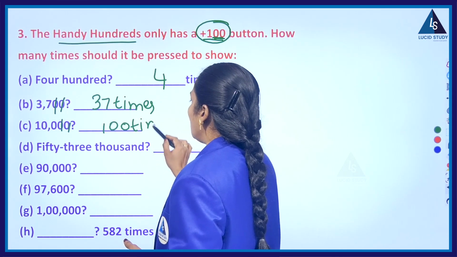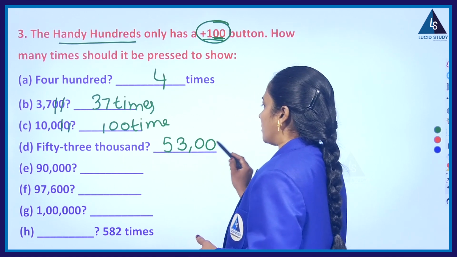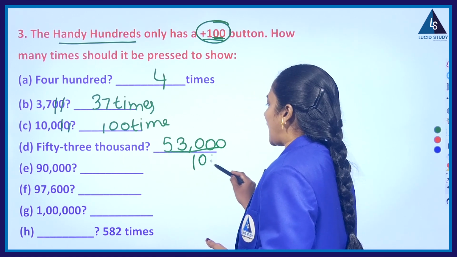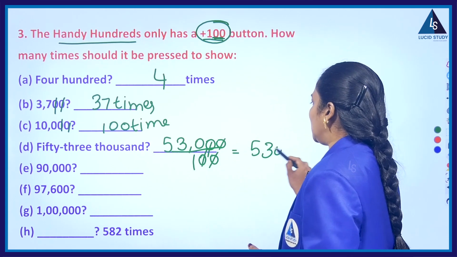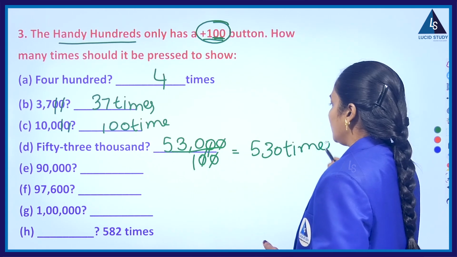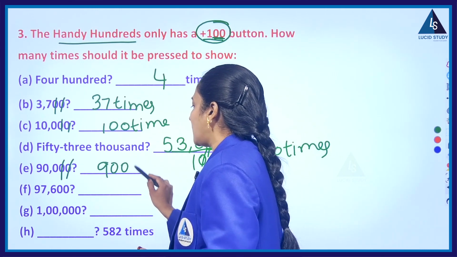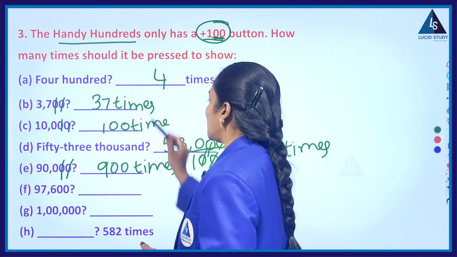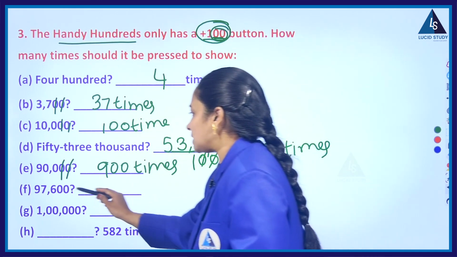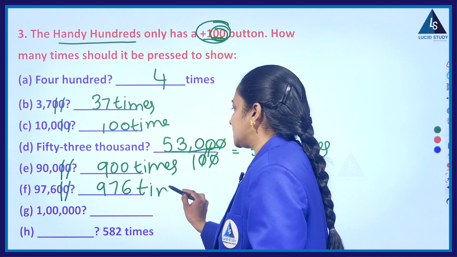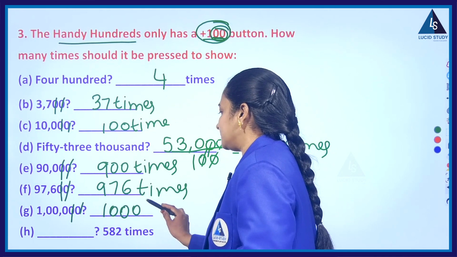100 times. 53,000. So if I write it in number form, divided by 100 as we are in handy hundreds. So I have to press 530 times. Whereas for 90,000, 2 zeros get cancelled, 900 times. Why am I cancelling only 2 zeros? As we are in the land of handy hundreds and 100 has 2 zeros. Next, I have to press 976 times. Whereas for 1 lakh, I have to press 1000 times.